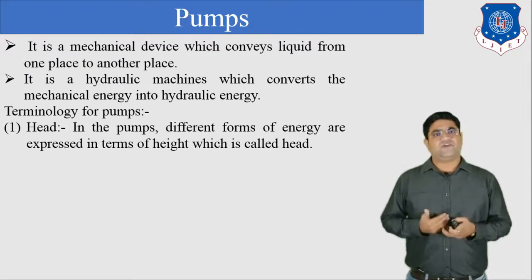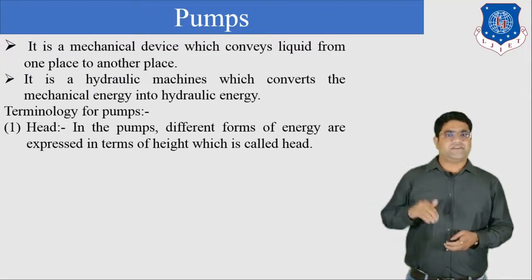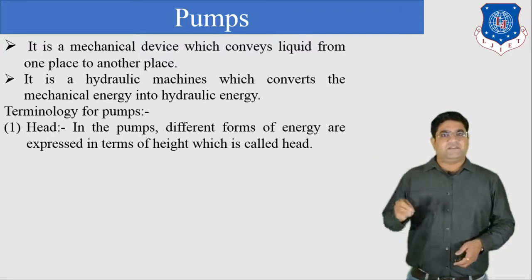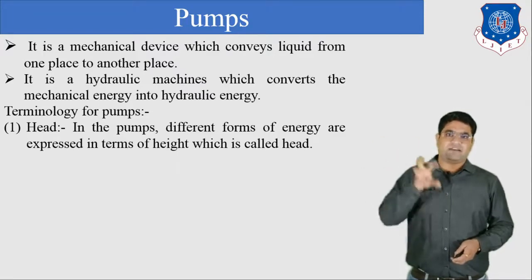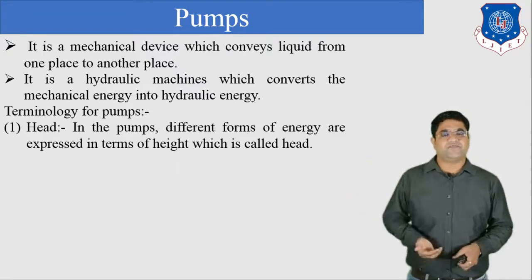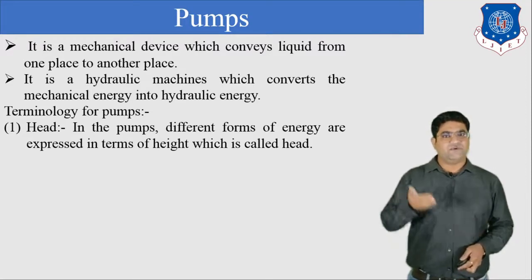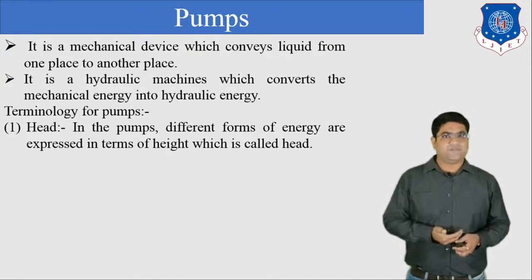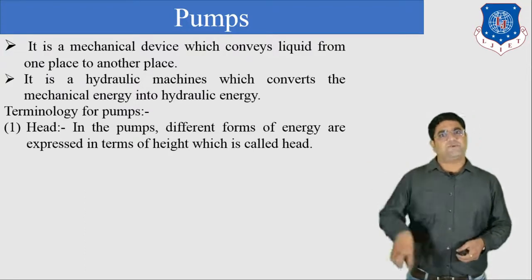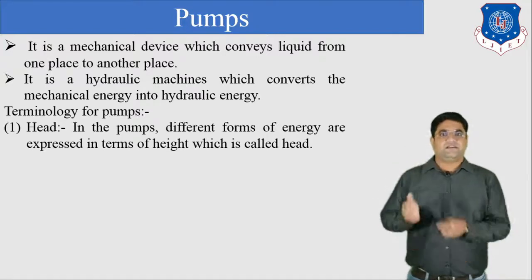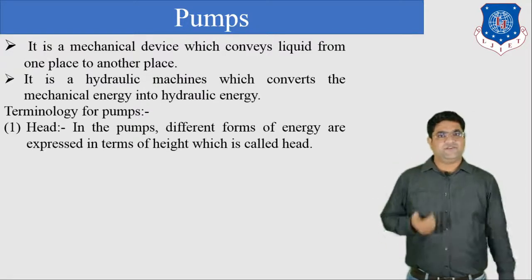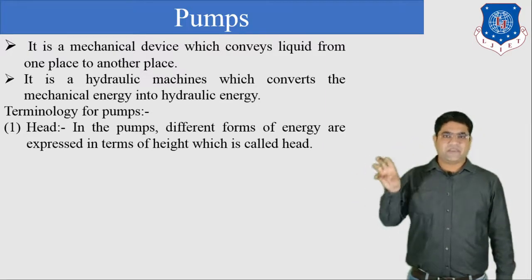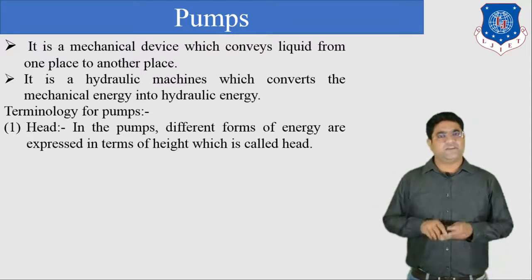If we talk about the pressure energy at some elevation, we indicate that pressure energy by the head. If the height is 2 meter, then we can convert it into pressure energy according to the equation P equals rho g h. Rho is the density of the liquid, g is the gravitational acceleration, and h is the height gained by the liquid. With the help of that height we can get the value of pressure energy. So in the pump we describe height as energy. This is the simple meaning of head.